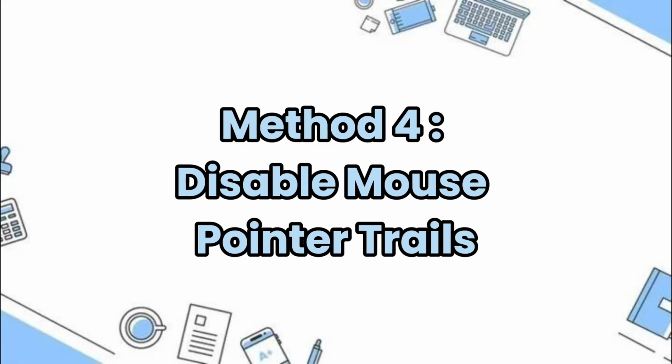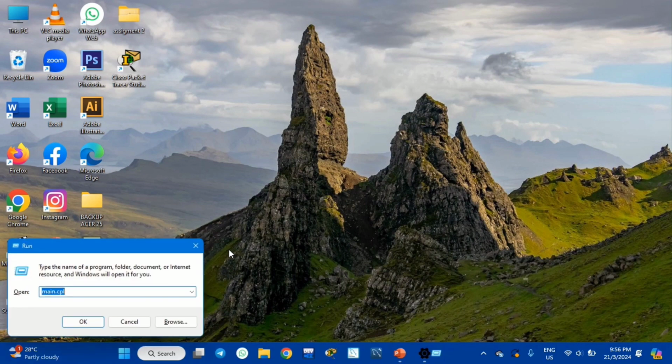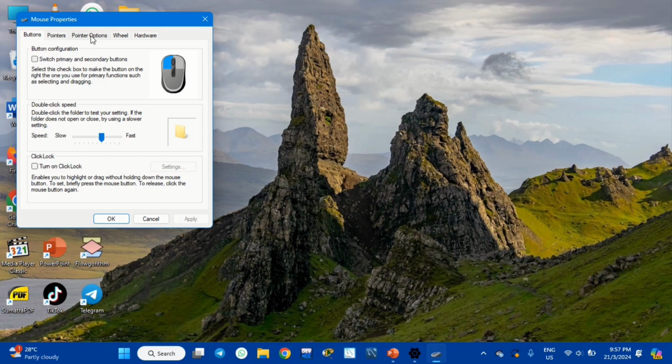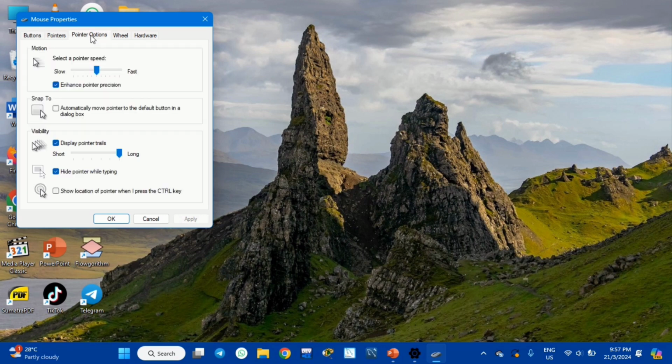Method 4. Disable mouse pointer trails. First, press Windows plus R to open the Run window. Next, type main.cpl and click OK. Go to the Pointer Options tab. In the Visibility section, turn off Display pointer trails and click OK.